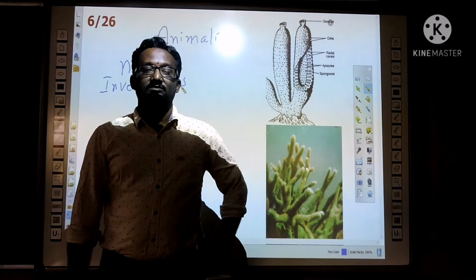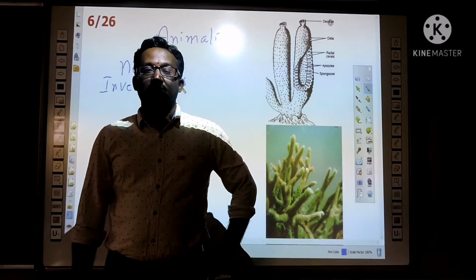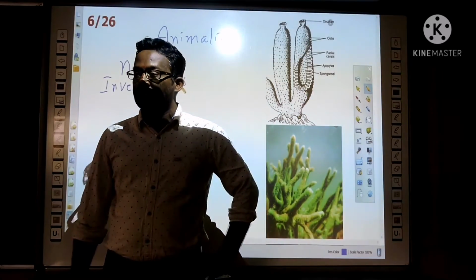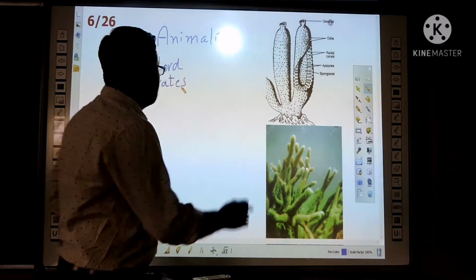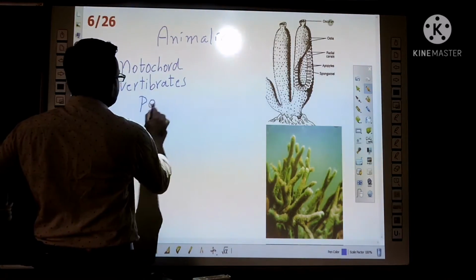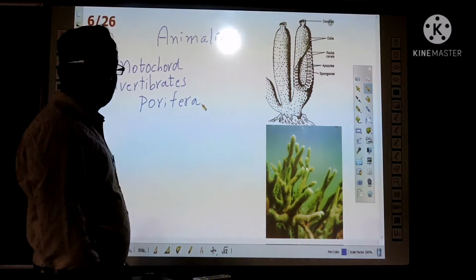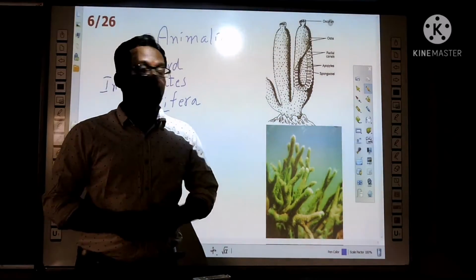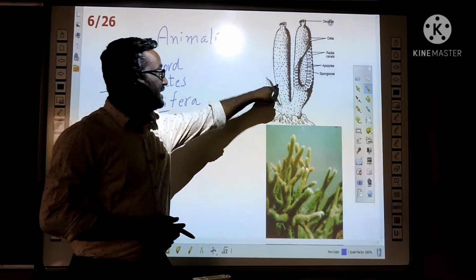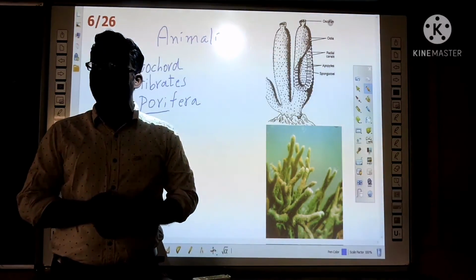In the invertebrates, different phyla are there. Let us discuss them. So first one is Porifera. Pori means pores. If you see this animal, the body has pores, like holes.